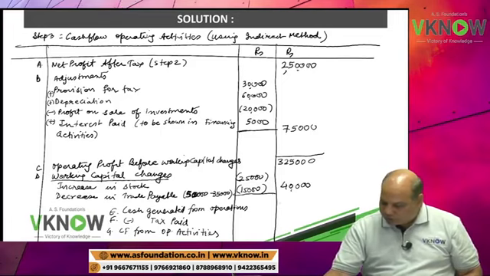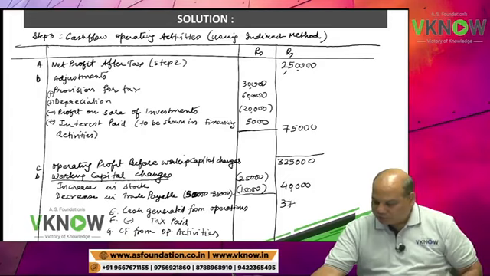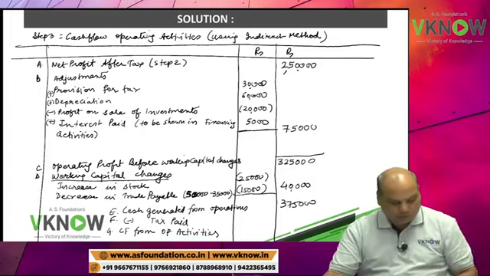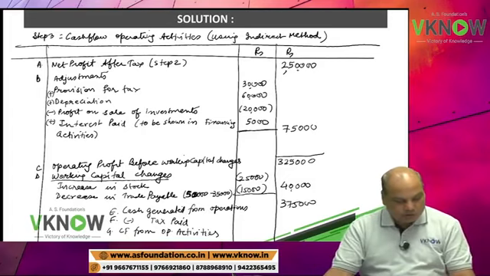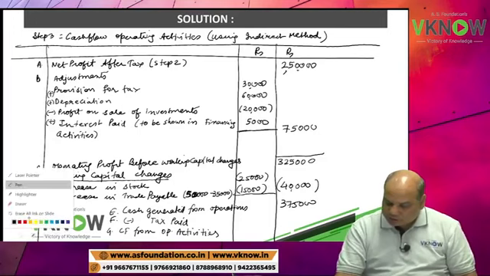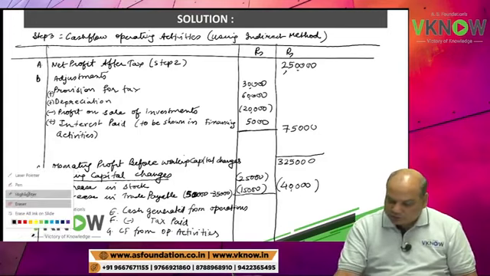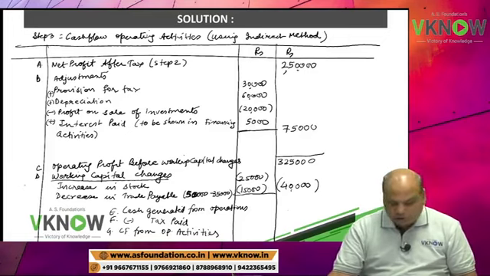Therefore, cash generated from operation 3,75,000. You will see your answer is similar to operating activity. Sorry, this is minus. I'll just rectify. 325 minus 40 is 2,85,000.